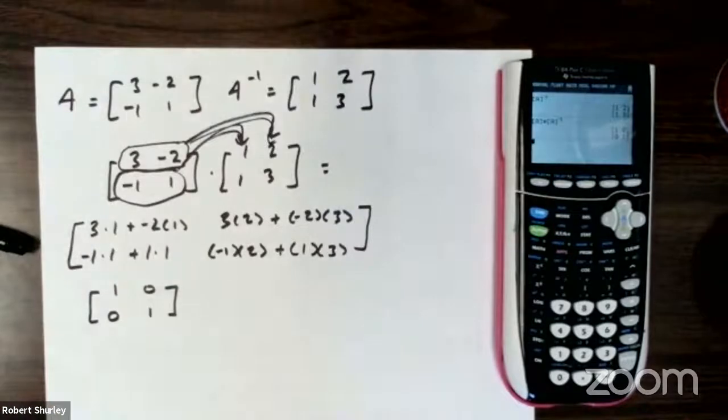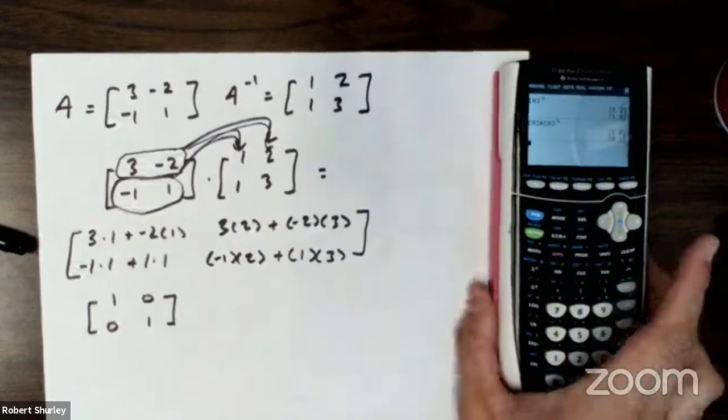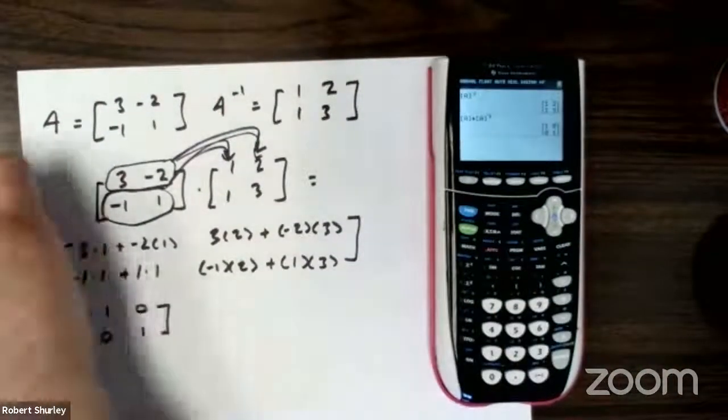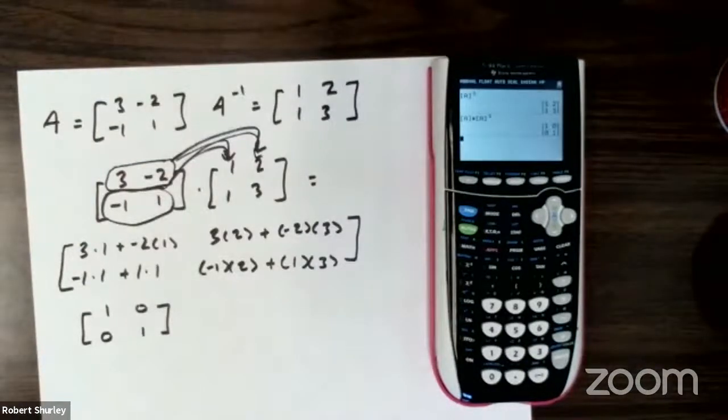I'll tell you, on the test it's really easy. All you have to do is pop it in your calculator and then raise it to the -1. It's one of the ways we assess technological learning, okay? Now, if you want to do it by hand, you can fool us and not learn the technology, that's fine. But if you look at the bottom of page 631, it gives you the way to do it by hand. It goes on to page 632. You're more than welcome to do that by hand. Have fun with that.